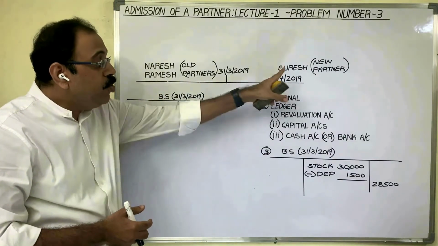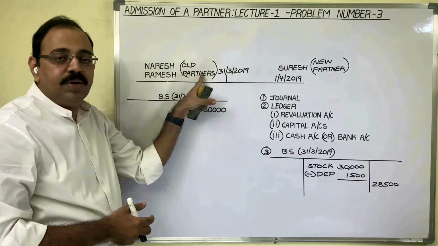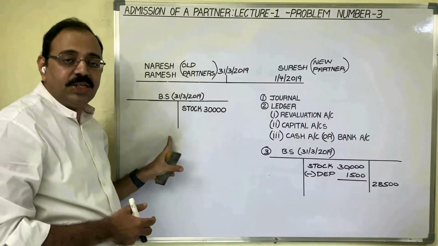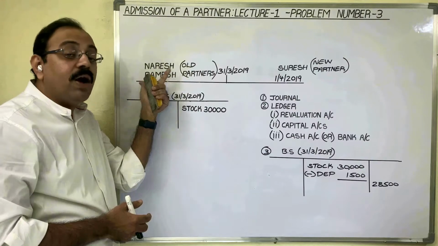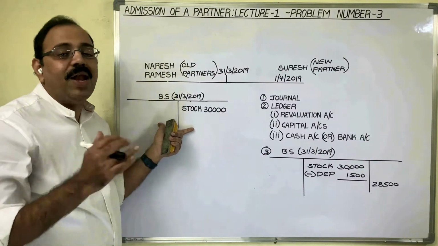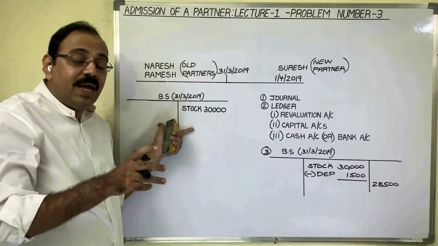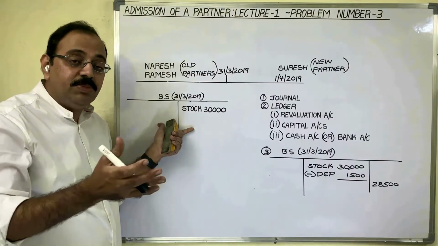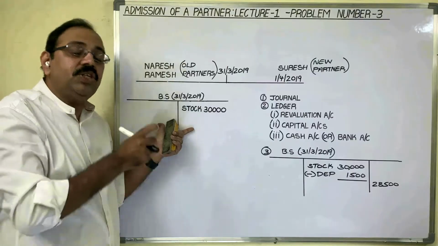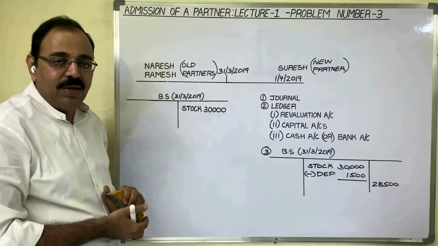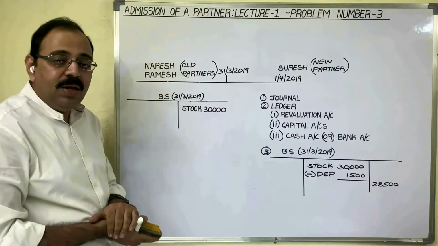belong to only these two members. But when a new partner is coming into the firm, instead of showing historical values in the balance sheet, old partners have to show the market values. And the profit or loss which arises due to the differences between market values and historical values belong to old partners only. Take this stock example.